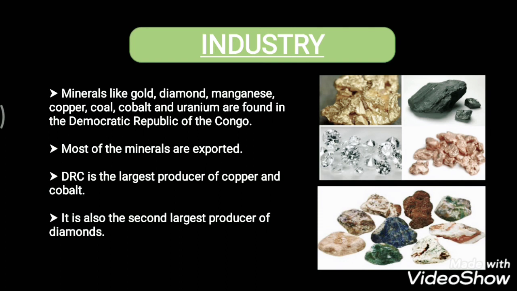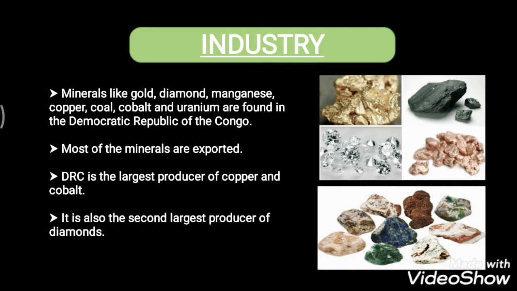The DR of Congo is the largest producer of copper and cobalt. Along with that, it is also the second largest producer of diamonds. Understood? Just imagine. All these are exported to other countries, and they get a huge profit out of it. So these are all the economic resources and the industry.